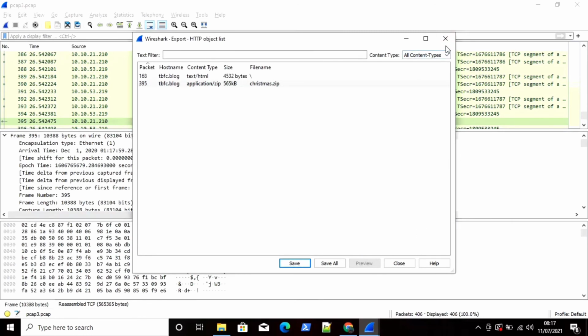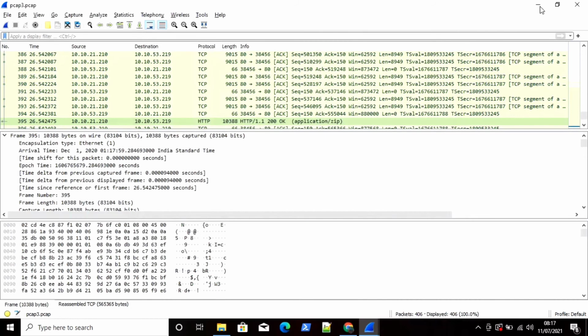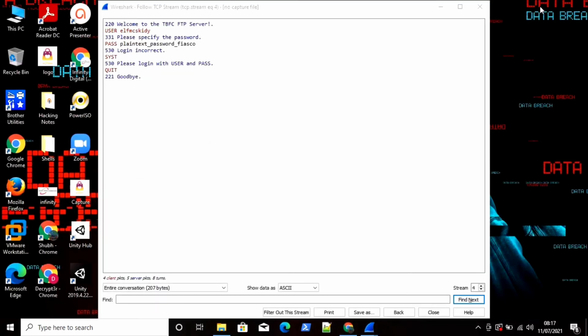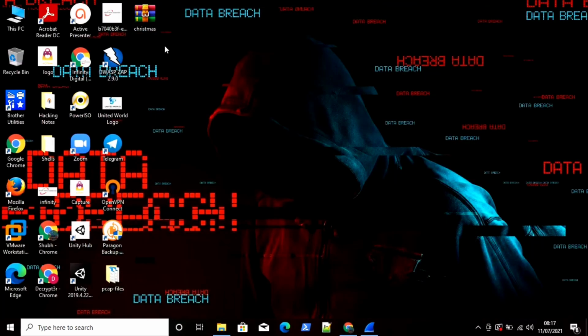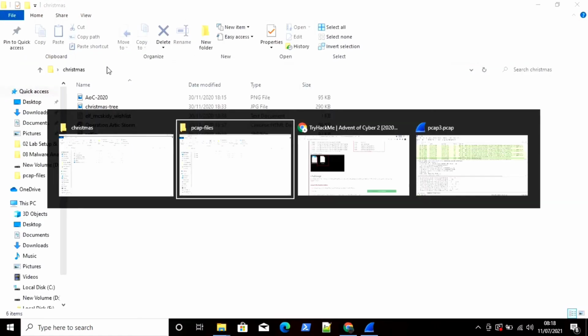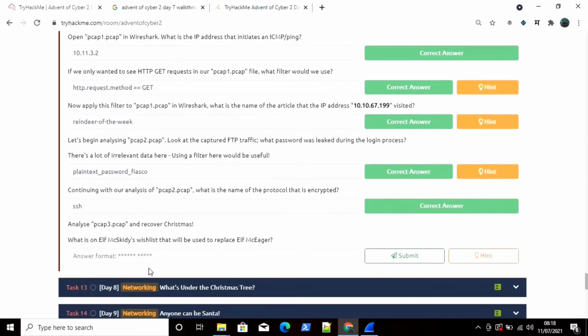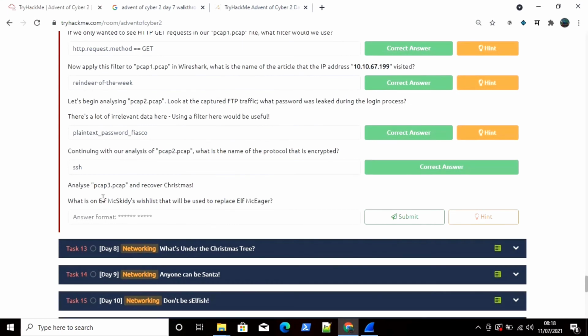Now close this, go to desktop, and you can see here is our christmas.zip file. So simply right click on that, then click on extract to this, and open TryHackMe. It is asking what is Elf Max Kids' wishlist.